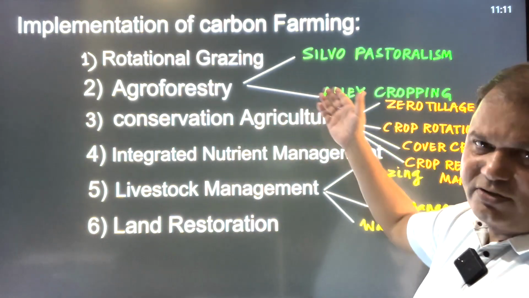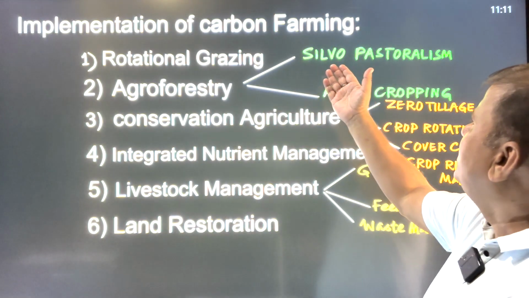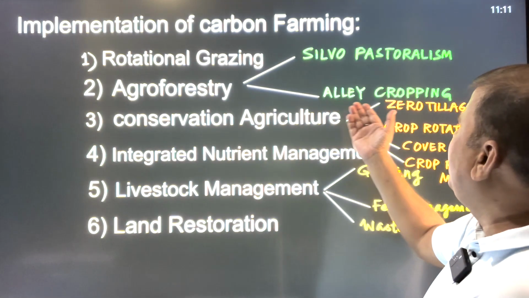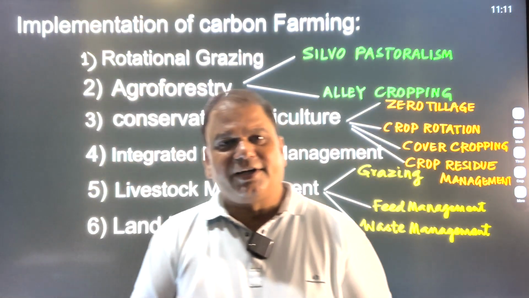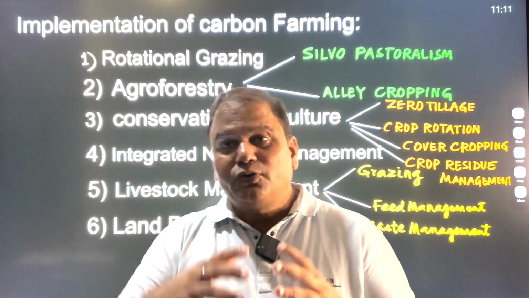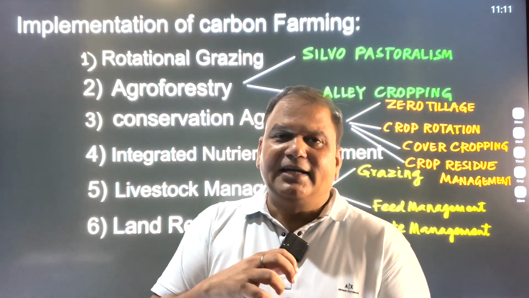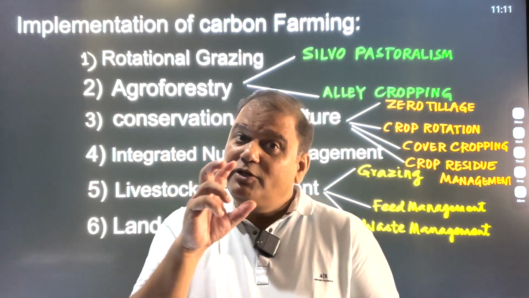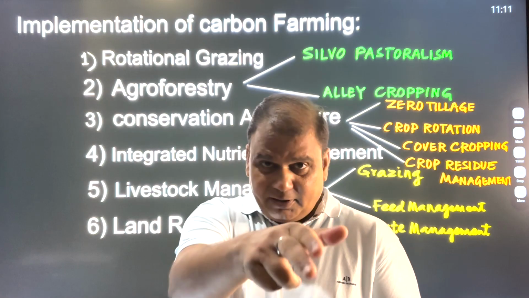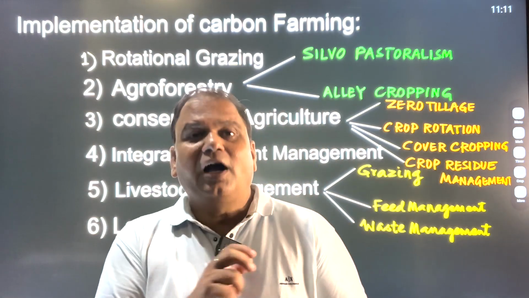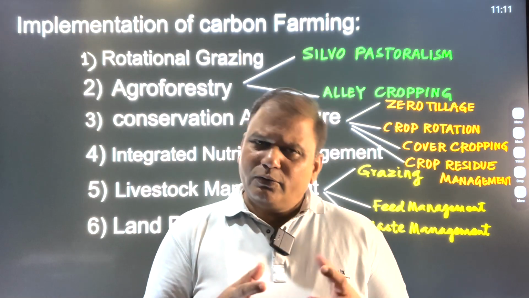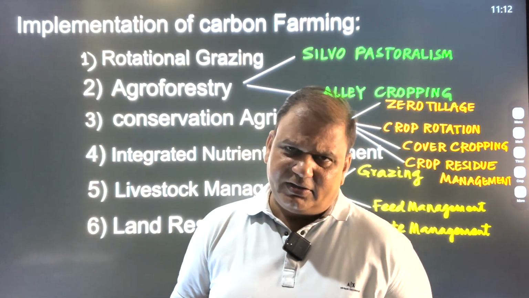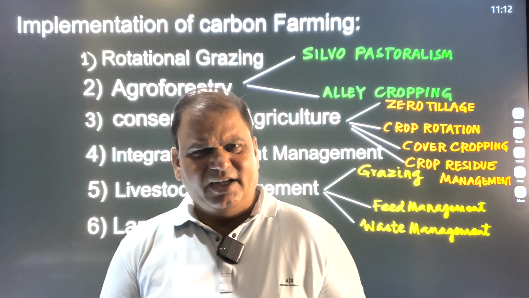And now agroforestry. Agroforestry includes silvopastoralism and alley cropping. Silvopastoralism means what? Planting trees in the pasture land on a larger scale so that the greenhouse gases emitted from the ruminants can be neutralized, because the ruminants roam in the pasture land. So the greenhouse gases emitted by the ruminants can be neutralized, and also the soil degradation can be checked. Environmental degradation in this area can be checked.